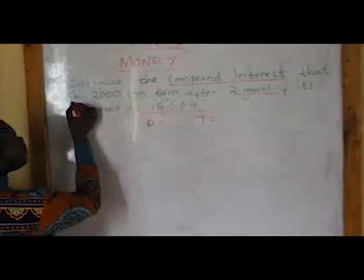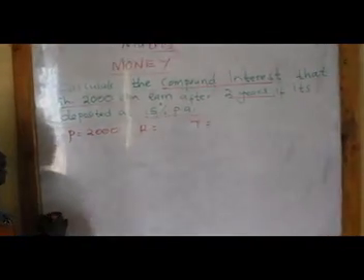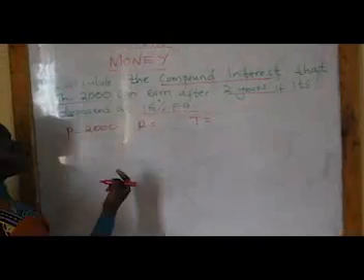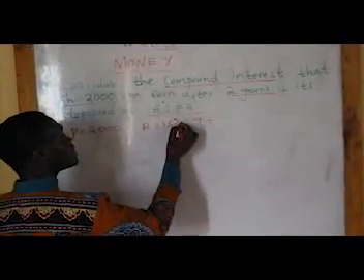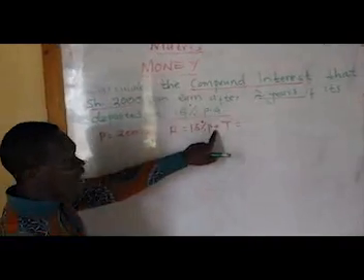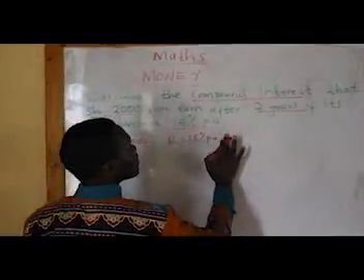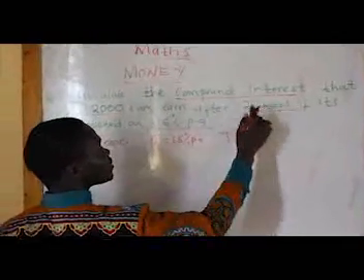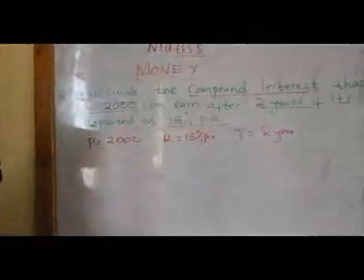The principal is 2,000 shillings. This is the money this person deposited in the bank. The rate at which the bank was giving him an interest was 15% per annum. This is per year, so the time should be in years. So this is 2 years. So let me confirm.